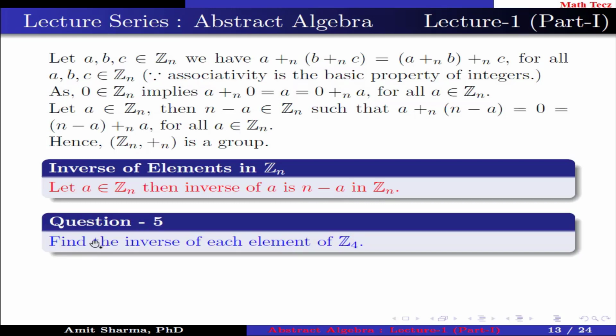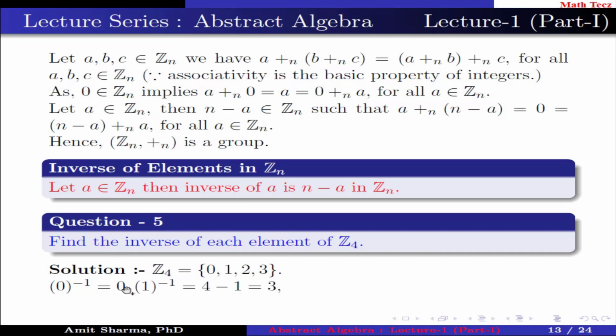Question number 5. Find the inverse of each element of Z4. Now, Z4 contains 0, 1, 2, 3. The inverse of 0 is 0. Why is it so? Because 4 minus 0 is 4, and when we divide it by 4, the remainder is 0. Next, the inverse of 1 is 4 minus 1, which is equal to 3. And inverse of 2 is 4 minus 2, which is equal to 2. And inverse of 3 is 4 minus 3, which is equal to 1.